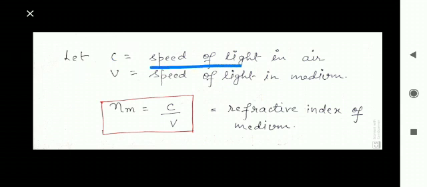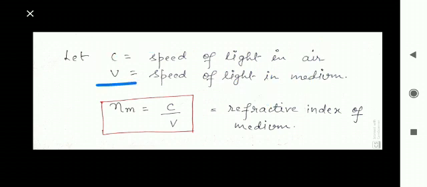C is the speed of light in air. Previously we have taken the speed of light in air as v1, but here we have taken c, the speed of light in air, that is 3 into 10 to the power 8 meter per second. That is the known value of the speed of light in air. So we can use this value in the formula also. In place of c, we can write 3 into 10 to the power 8 meter per second.